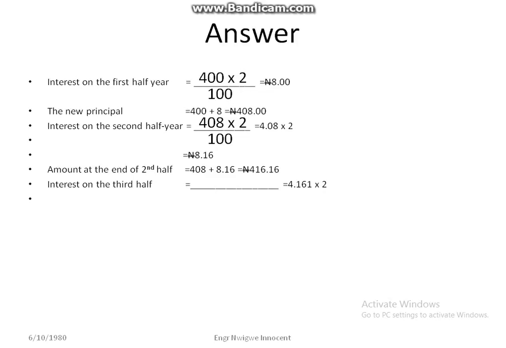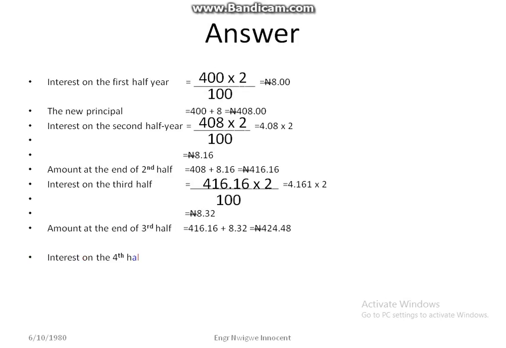Interest on the third half is equal to 416 naira 16 kobo times 2 all over 100, which is the same thing as 4 naira 16 kobo times 2, which is still the same thing as 8 naira 32 kobo. Amount at the end of the third half is equal to 416 naira 16 kobo plus 8 naira 32 kobo, which gives us 424 naira 48 kobo.